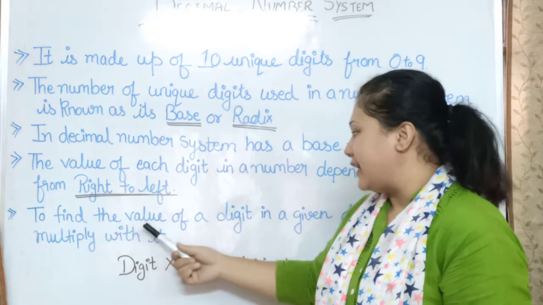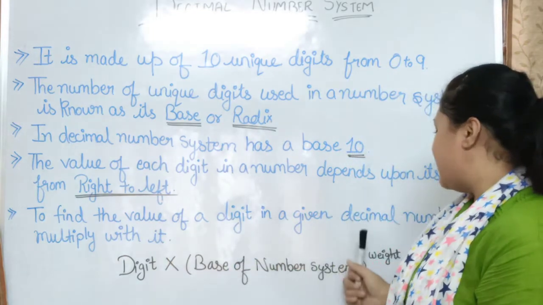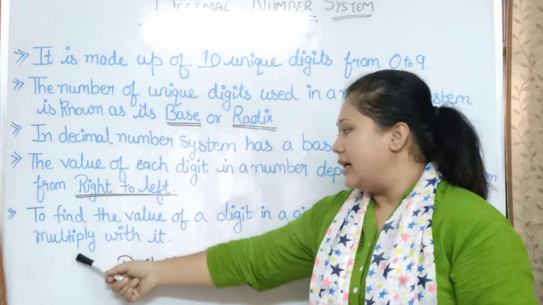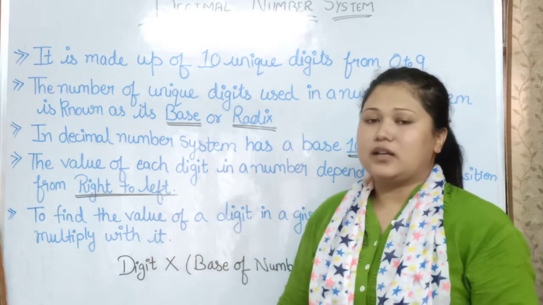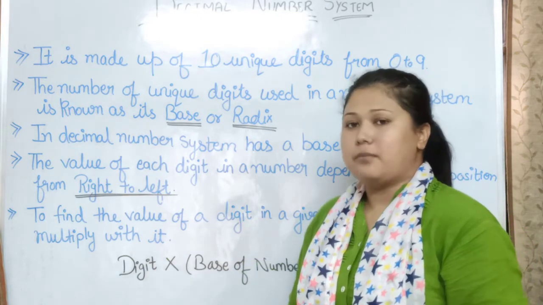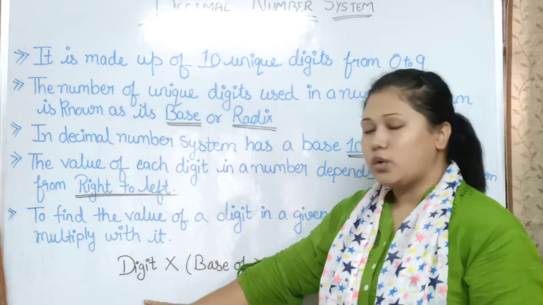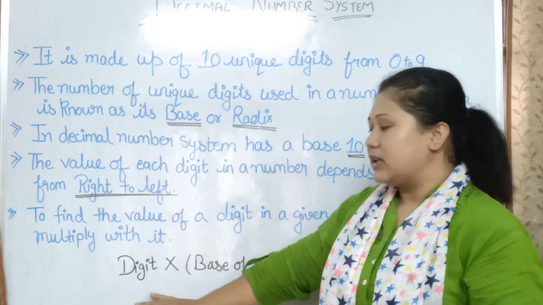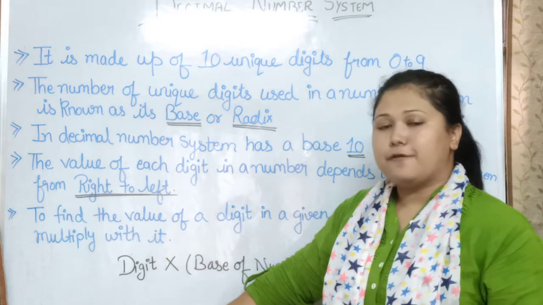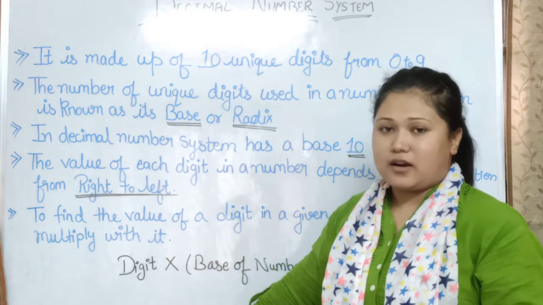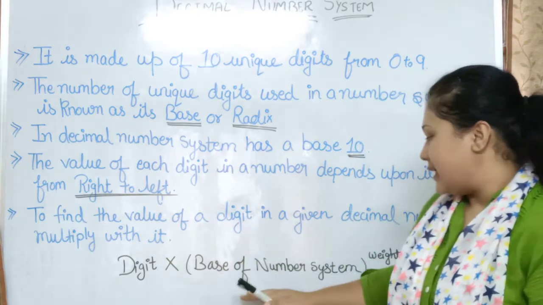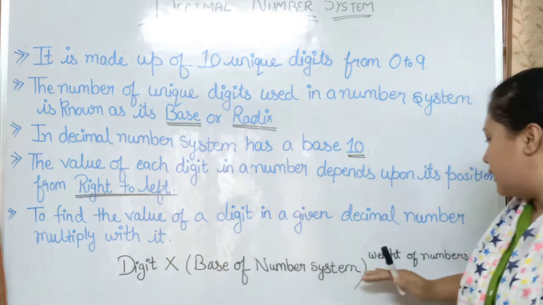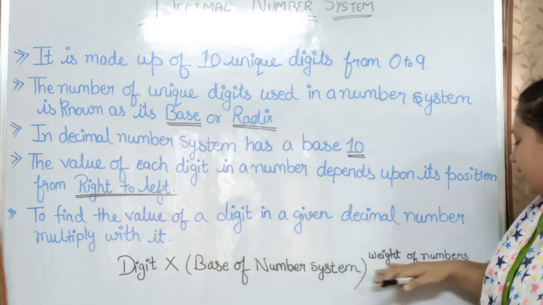To find the value of a digit in a given decimal number, we have to multiply it. The formula for finding the value is not only for the decimal number system; this formula works for every number system. It is the digit multiplied by the base of the number system raised to the power of the weight of the number.